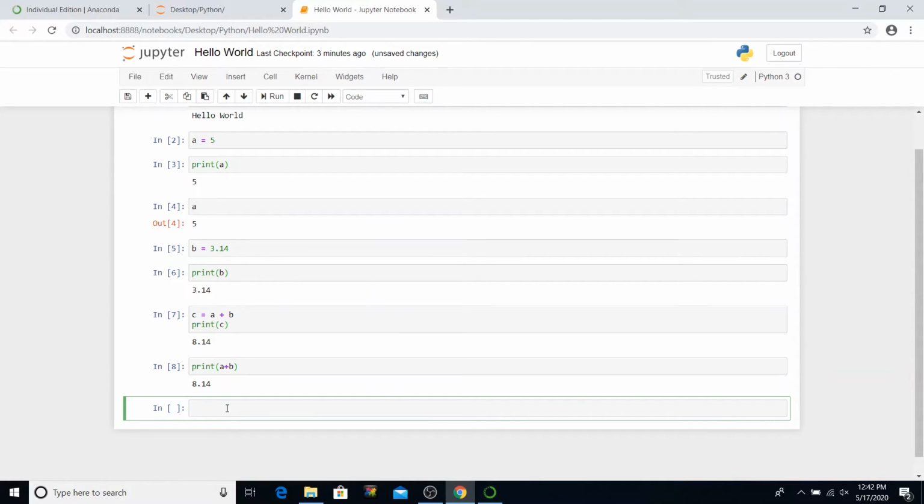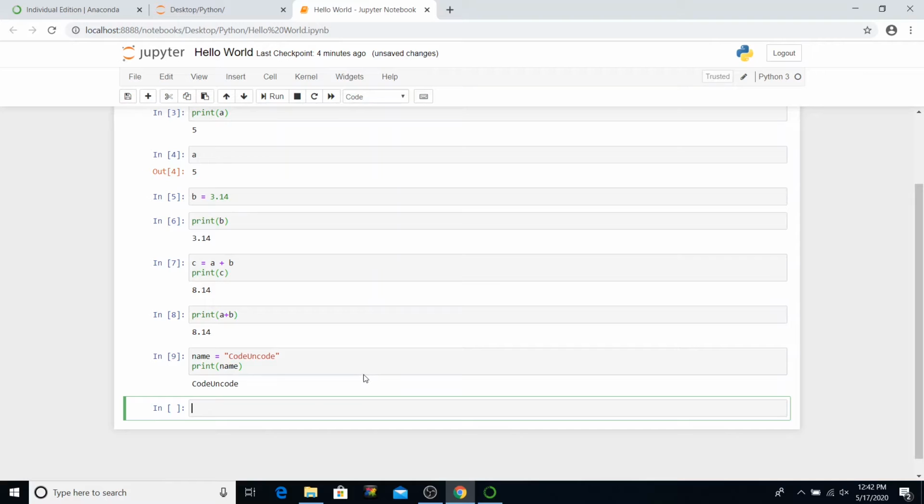We'll try to define a string called name, and assign it a string, in this case code uncode, and say print name. What does it do? It simply prints code uncode. So it is as simple as that. You don't have to declare or define the data type in advance. You can simply create and assign it a value, and Python does it for you.